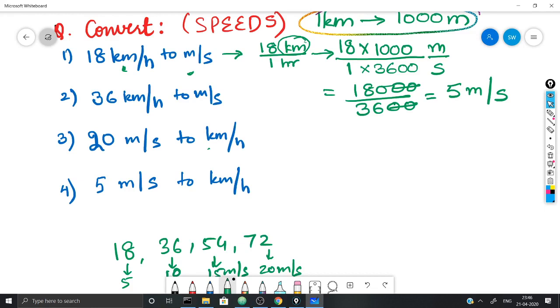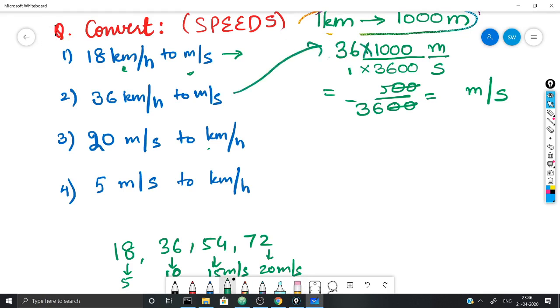So 36 kilometers per hour when converted to meters per second will give me, let us see, when I put 36 here, and let us see what happens. I'm converting this now. 36 into 1000 meters upon 1 into 3600, that is 36,000 upon 3600. So students, how much does it give me? It gives me 10 meters per second. As I told you earlier also, 36 gives me 10 meters per second.